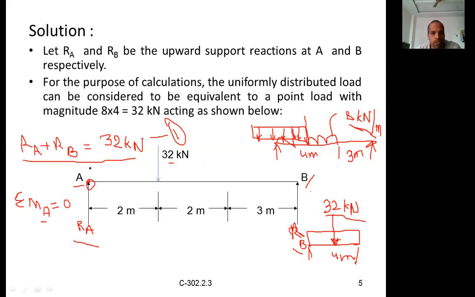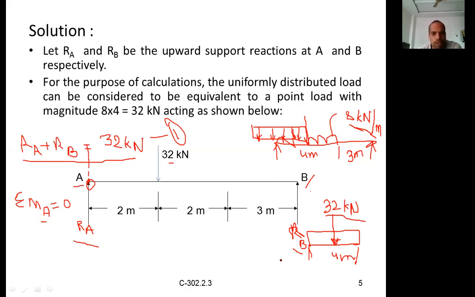As per the first theorem of moments, if the moment point you are calculating lies on the line of action of the force, the moment is equal to 0. This is the line of action of your force, vertically upwards. On any point on this line, the moment will be equal to 0. That's why, since A lies on the line of action of RA, the moment created by RA is equal to 0.